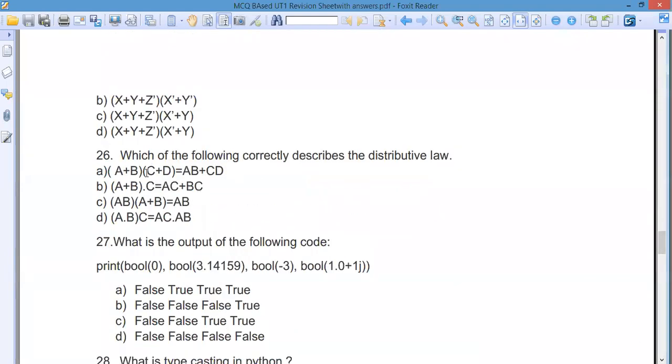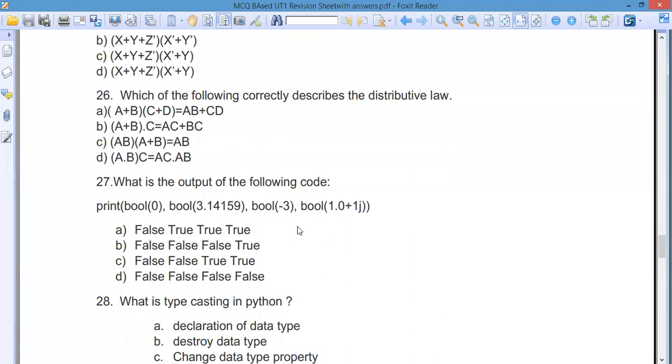Question 26, can you see which is the law you can see here? This is a very simple one. Which one should be the correct one here? Which correctly describes it? I think Dipanjan has given it. What about the others? This is very simple, so all the laws you should know. I think yes, you are right, this is B only. It's a distributive law, and the other distributive law we have just seen.